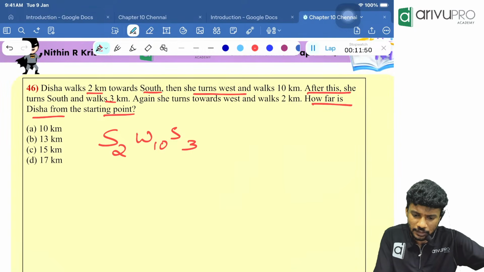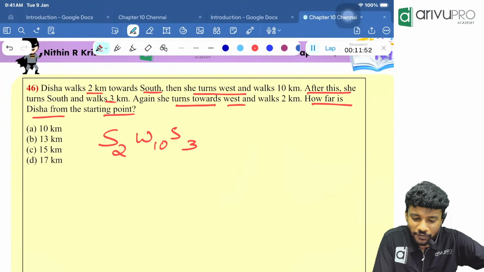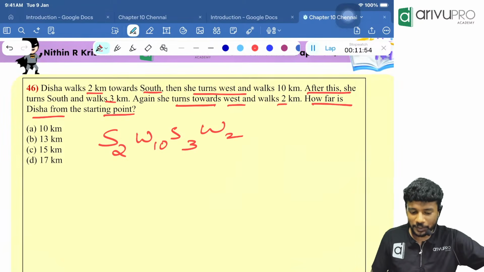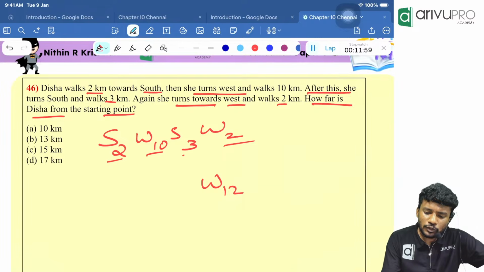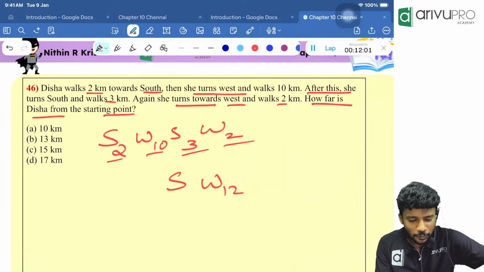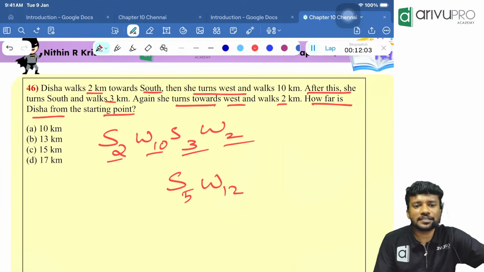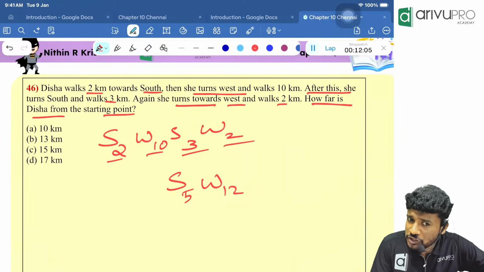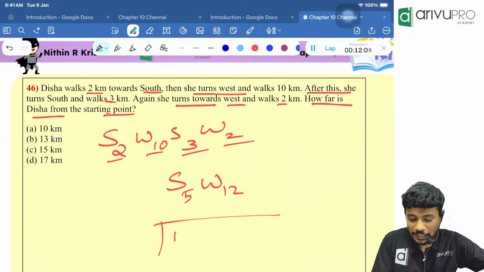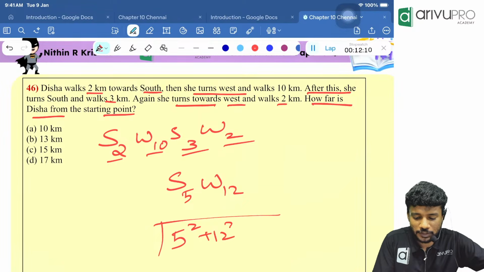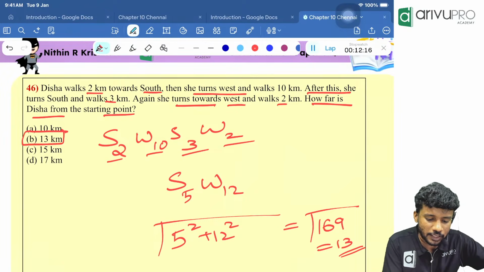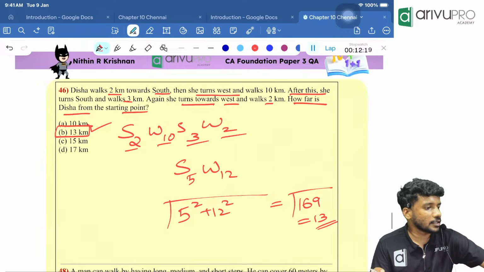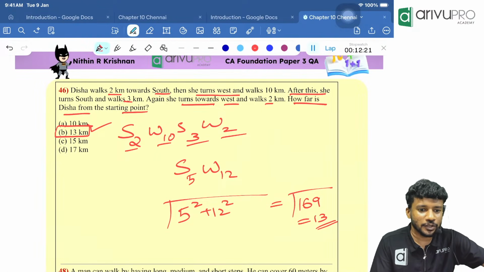Correct? Anything else? No. She turns towards the west and walks how much more? 2 kilometers. West 10 and west 2 will become what? West 12. South 2 and south 3 will become what? South 5. Now we know the direction is southwest. But are they asking for direction? No. They are asking for the distance. Root of 5 square plus 12 square will give you how much? Root 169, which is nothing but 13. Option B is your answer. Got it? Sure.